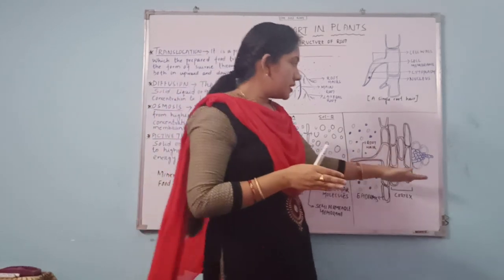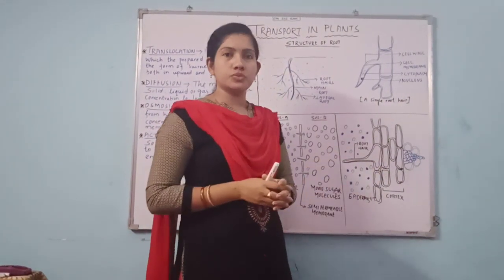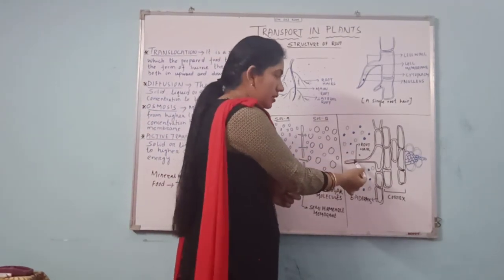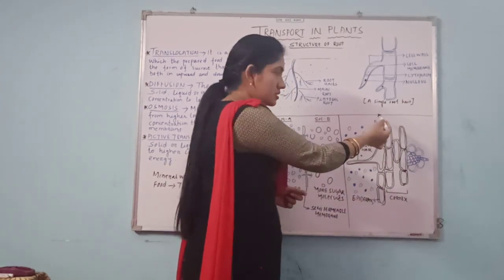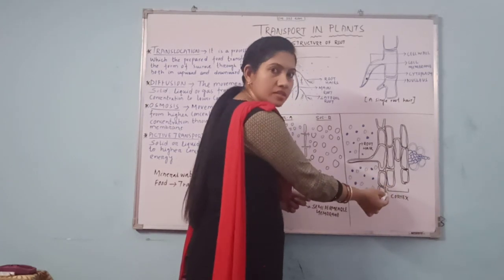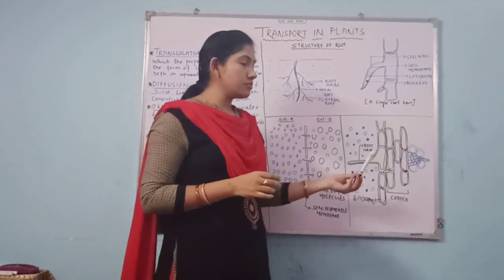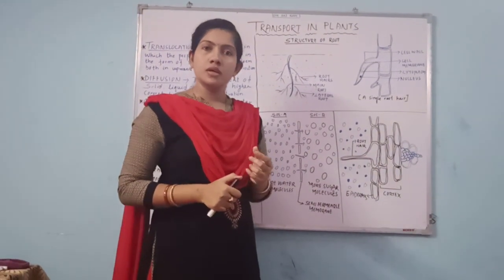See, this is a slightly expanded structure of the root. Below the root we can find the epidermis. This is the epidermal cell, and after the epidermis we have the cortex, and then xylem and phloem. I think you will not get this diagram in your book, but it is a very simple diagram and easy for you to understand.